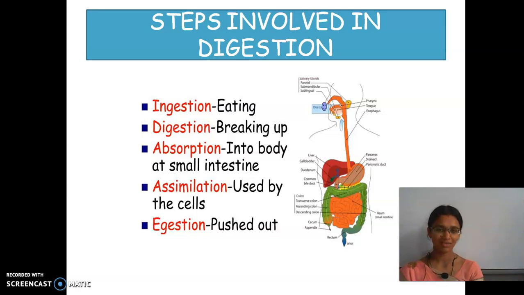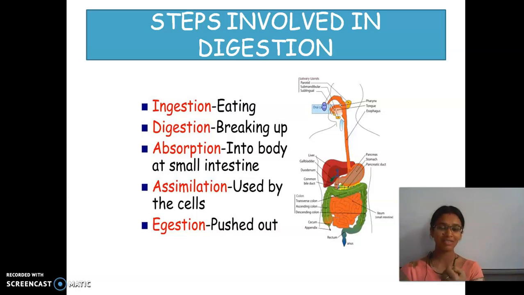The first step is eating food, that is taking in of food. What is that called? Ingestion, not injection. Ingestion is the process of taking in food.